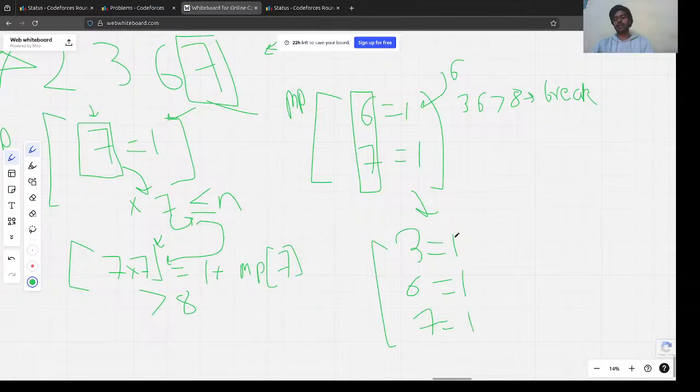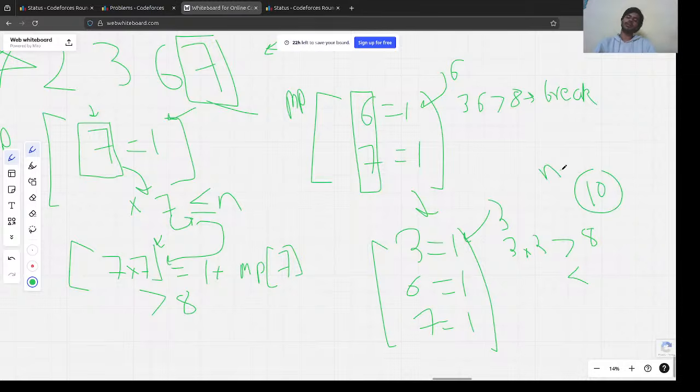Now again I start from the first element, we iterate, we check if 3 into 3 is actually less than 8 or not. Yeah, it's again greater than 8. But what if it was less than, what if instead of 8 we had 10 here, we had n equal to 10, right? Then this would be less than equal to 10.